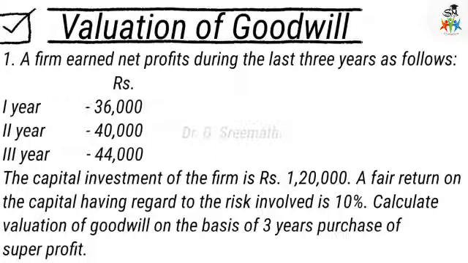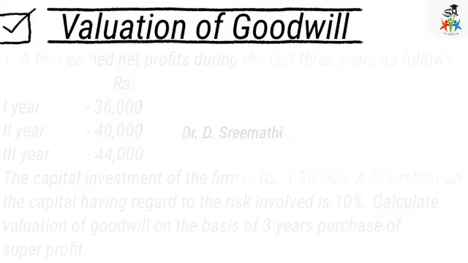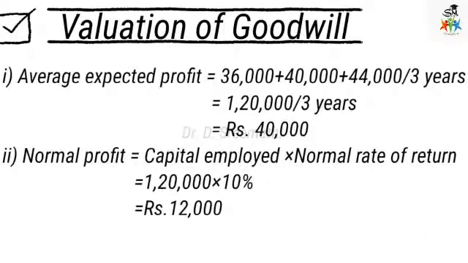Here the profits of 3 years, the capital investment, and the fair rate of return on capital employed are given. So we have to calculate certain things. First is the average profit. The average expected profit equals 3 years profit divided by 3 years: 36,000 plus 40,000 plus 44,000, which is 1,20,000, divided by 3 years, equal to 40,000. So the average expected profit is 40,000.